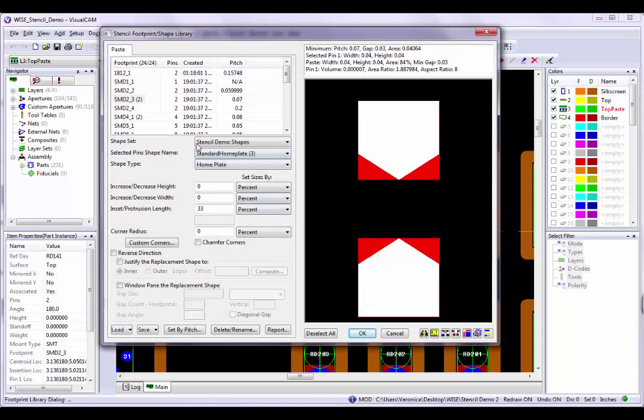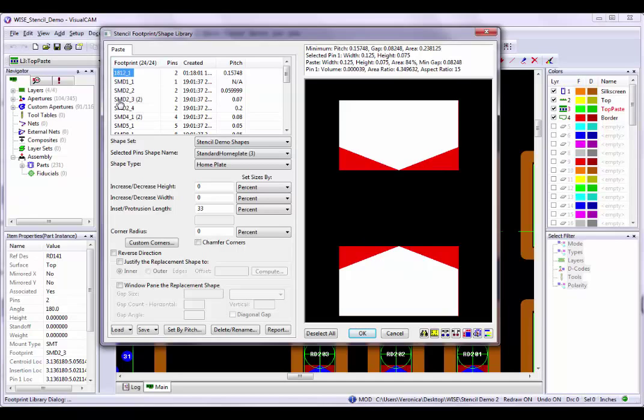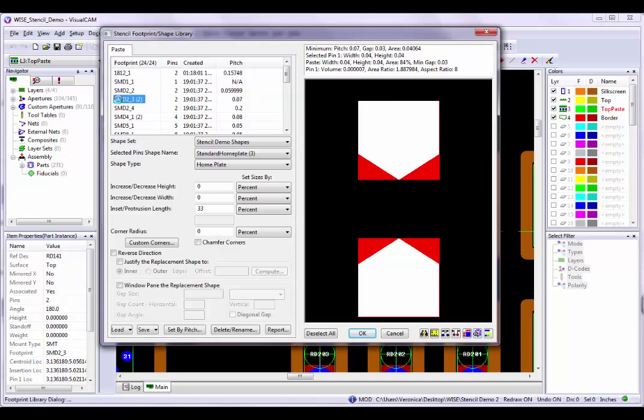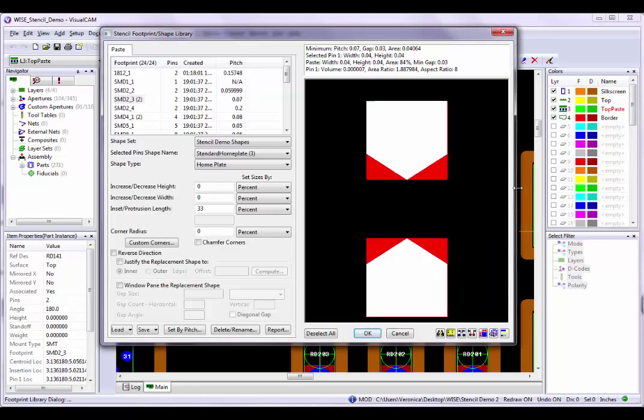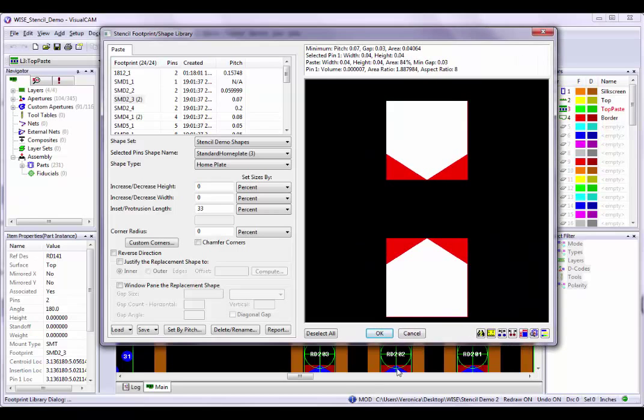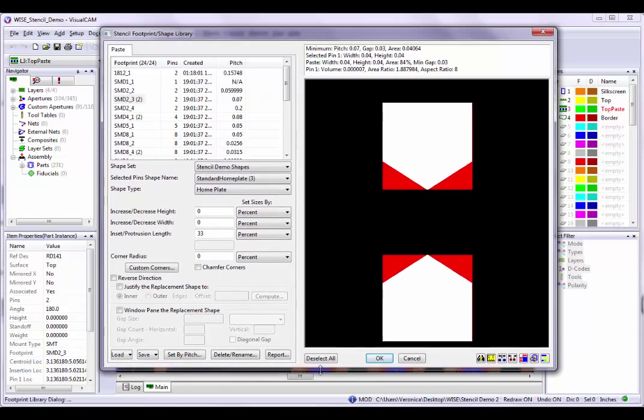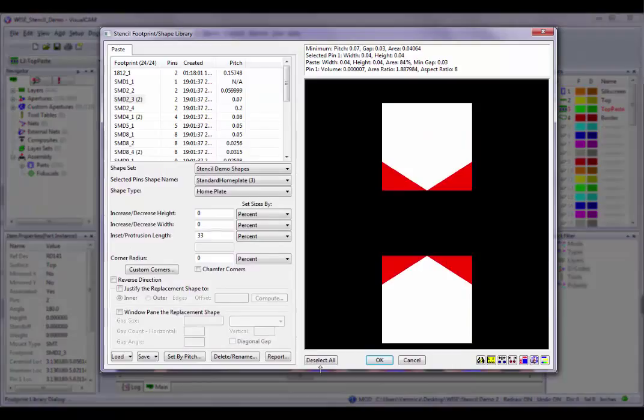When using this method, note that rather than starting with the first footprint in the list, the device on which you right-clicked will be highlighted. So let's take a tour of the Stencil Footprint Shape Library dialog box. First of all, the dialog box is resizable and can be made larger if necessary. And as you can see, the box is split into two major areas, the Paste tab area on the left side and the Preview window on the right side.